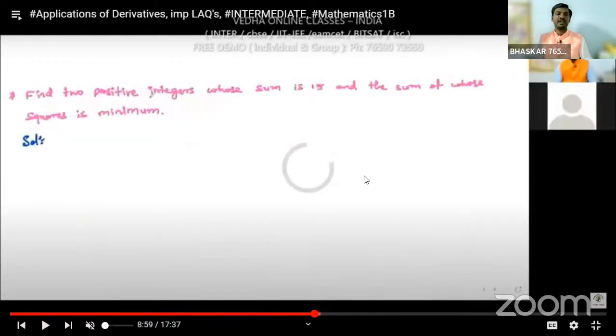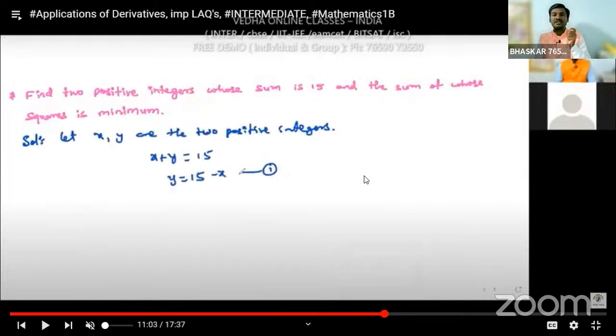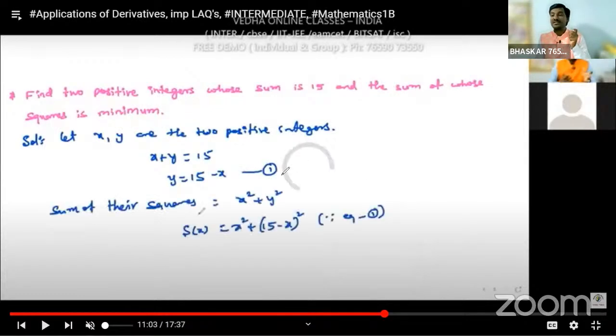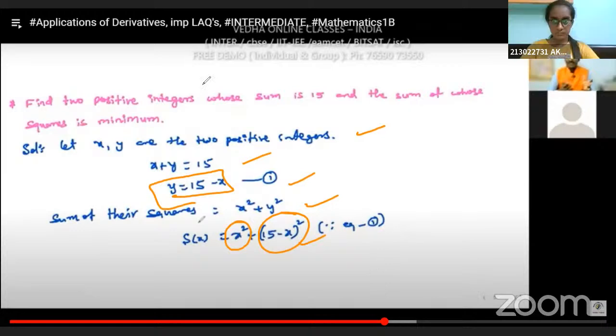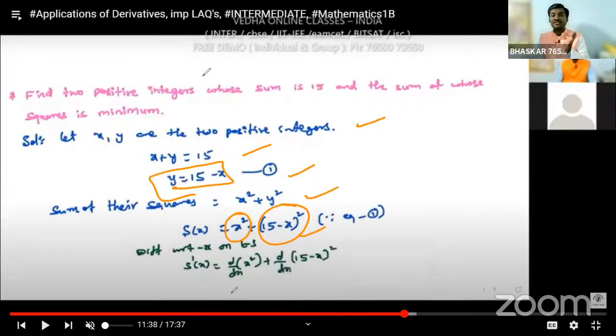And next question: find the two positive integers whose sum is 15 and the sum of whose squares is minimum. This is also one of the most important questions. In this question, we consider x and y as the two positive integers, and x plus y is given as 15, so y is equal to 15 minus x. The sum of squares means x square plus y square. We write x square as it is, and for y we substitute 15 minus x whole square. After that, we differentiate with respect to x.